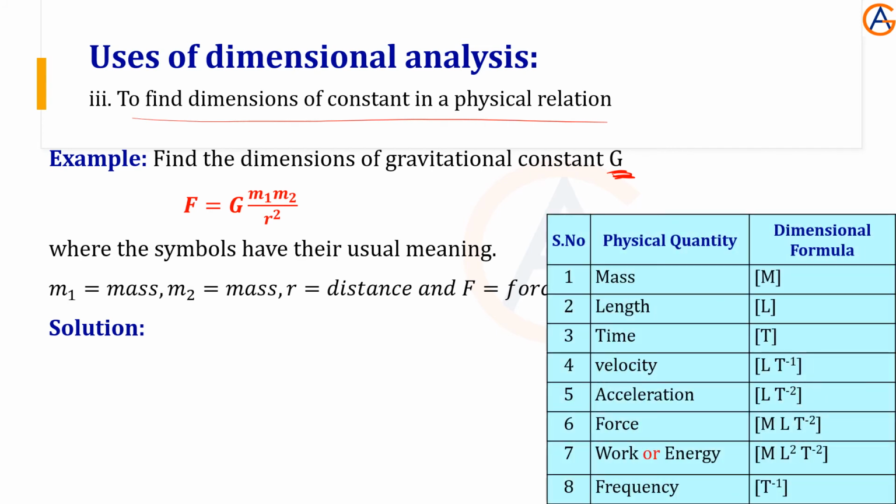So what we have to do, we have to rewrite the equation. From this equation we can write G equal to F r square over m1 m2. We can write like this because we have to find the dimensional formula of G. Now take what we need. We need the force, F, which is m l t minus 2.